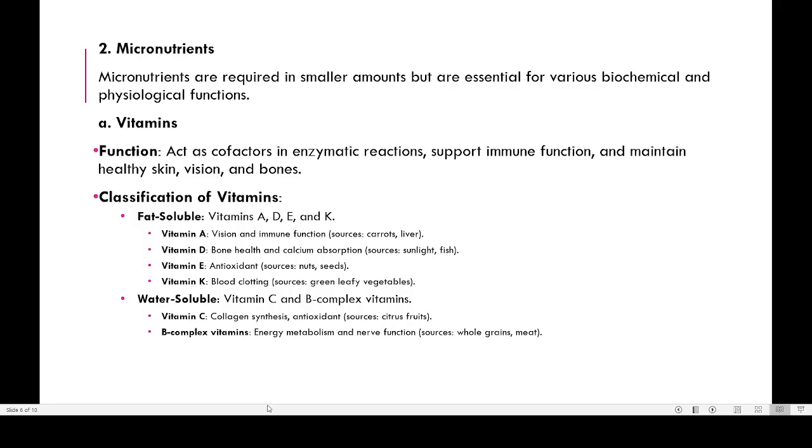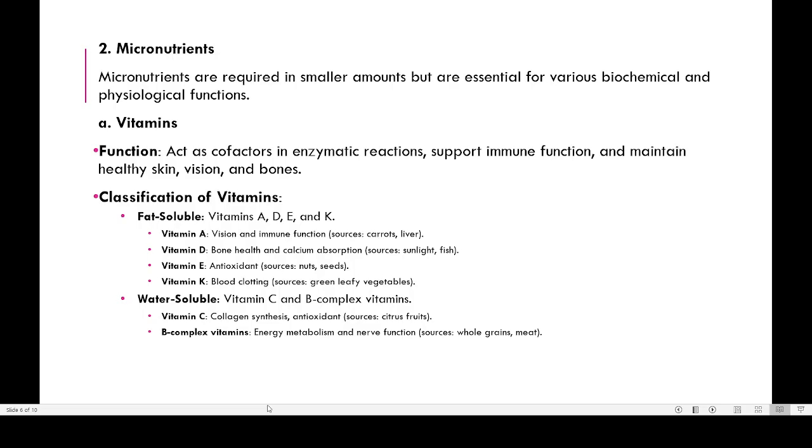Mainly oxygen radicals are damaging it. So when antioxidants are preventing it, our skin will remain more healthy, and people will remain more young. Then another vitamin is vitamin K.